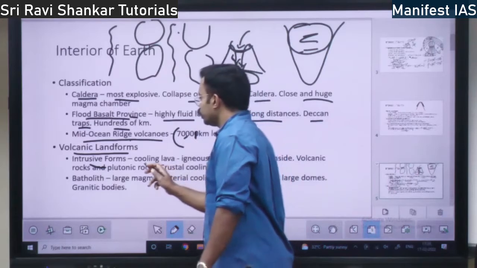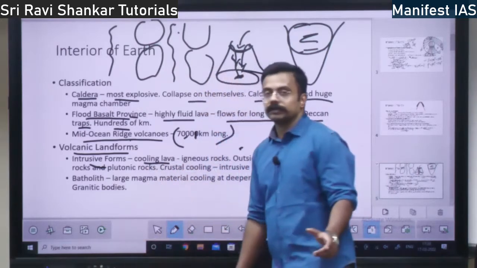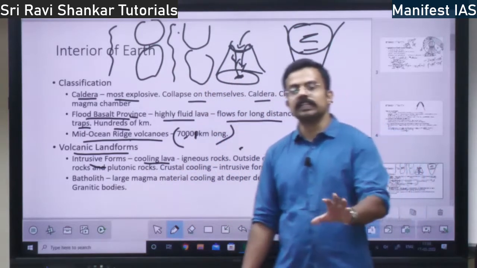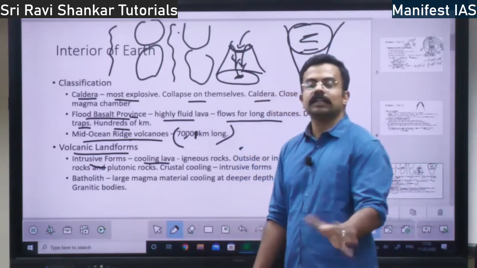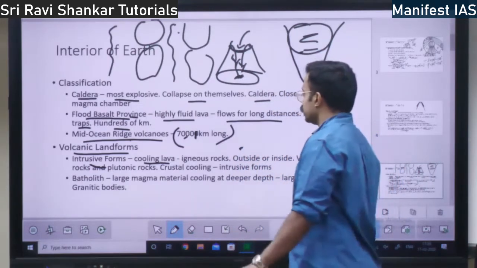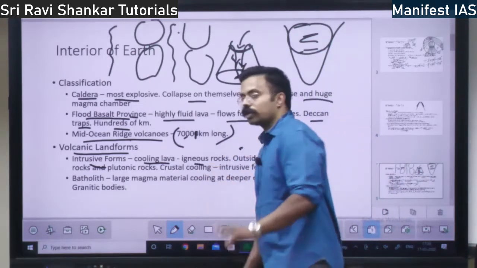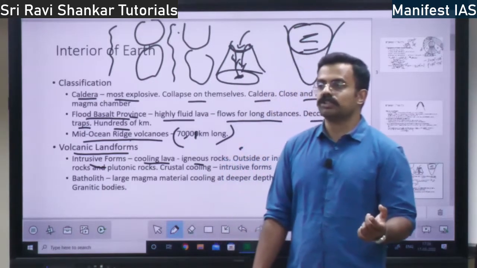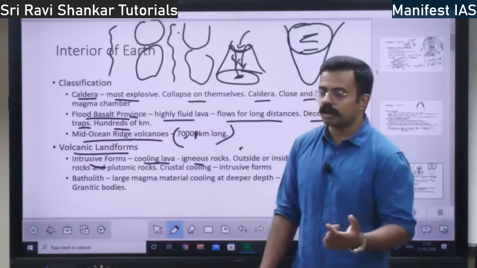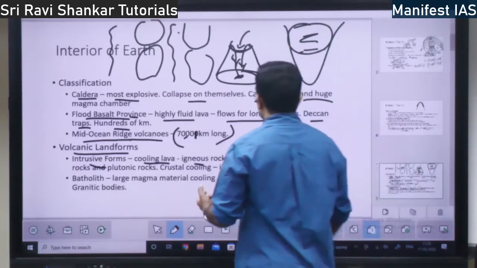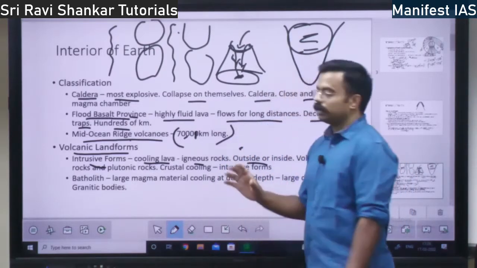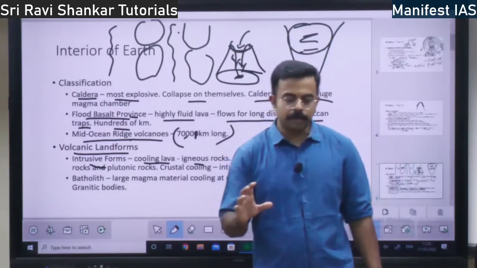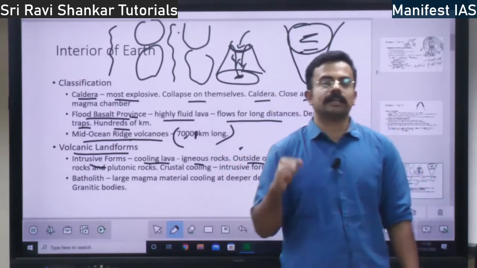If the magma cools off within the earth, there will be an intrusive landform within the earth. The rocks which are formed out of the lava are called igneous rocks. From the magma, whatever rocks form are called igneous rock. This lava can be cooled within the earth or outside the earth.